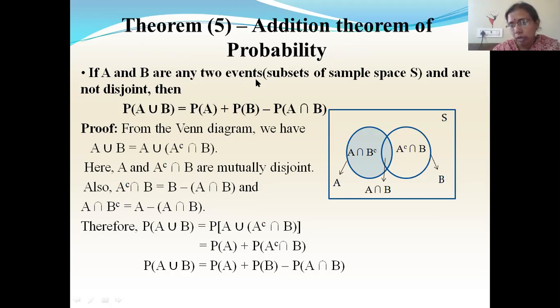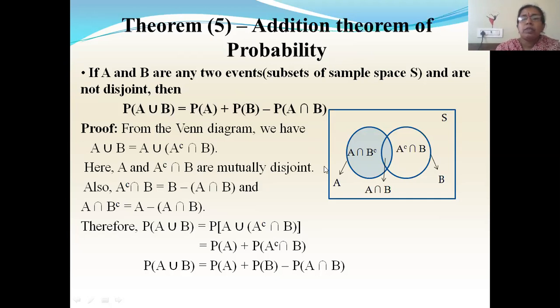If A and B are any two events, which are subsets of the sample space S and are not disjoint, that means they have some common part in them, then P of A union B is equal to P of A plus P of B minus P of A intersection B.